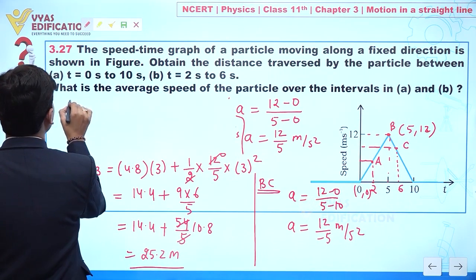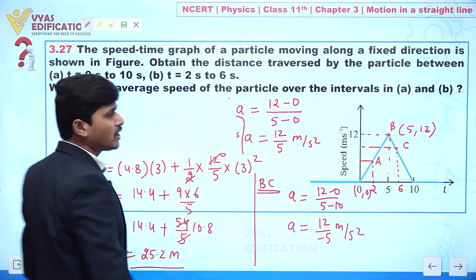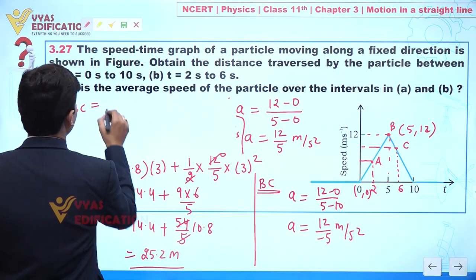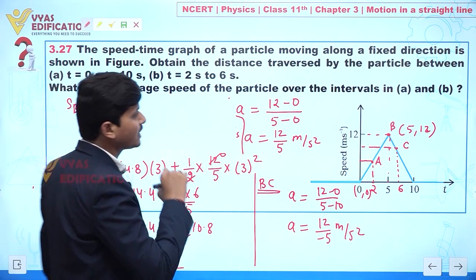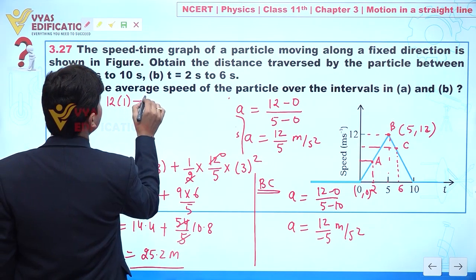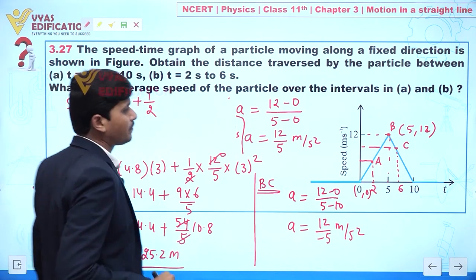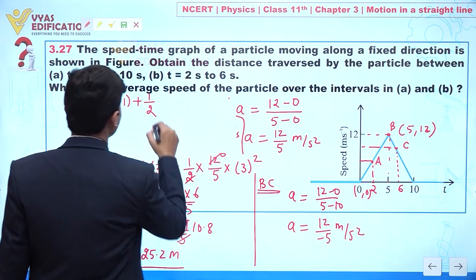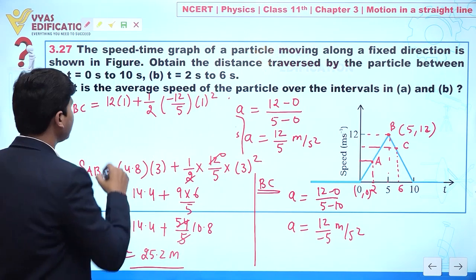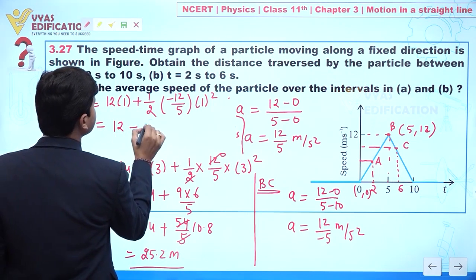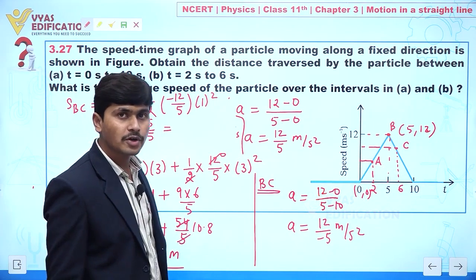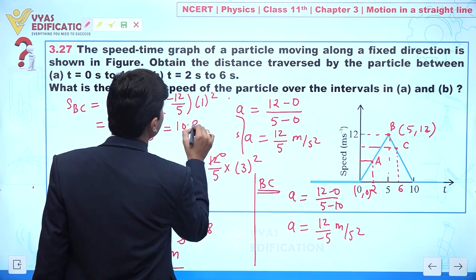So from here we can say SBC. Now ut plus half of AT square, initial speed we have 12, so 12 T. T we can say from 5 to 6, so this is 1, ut plus half of AT square. Clear? A is given to you, minus 12 by 5, over T square means 1 square. Clear? From here you can say 12 minus 6 by 5. Clear? So from here you can say this is 1.2, so we can say this is 10.8 meter.